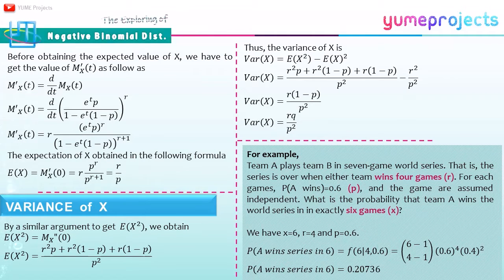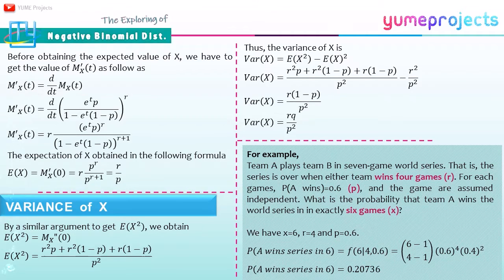Before obtaining the expected value of X, we have to get the value of n x accent, and the expectation of X will be obtained if p is equal to 0. So we will get E[X] is equal to r over p. And the variance of X, by a similar argument to get E[X^2], we obtain the variance of X is equal to r times q over p squared.